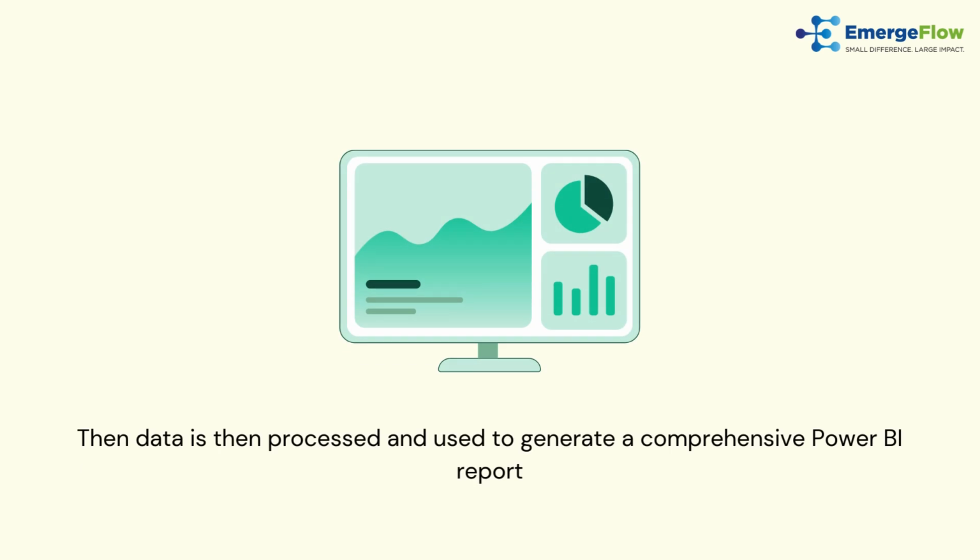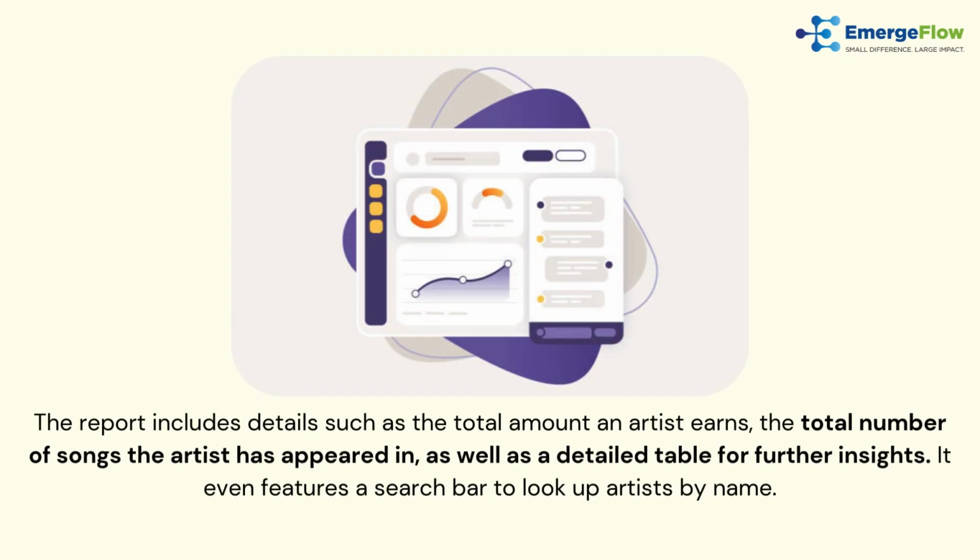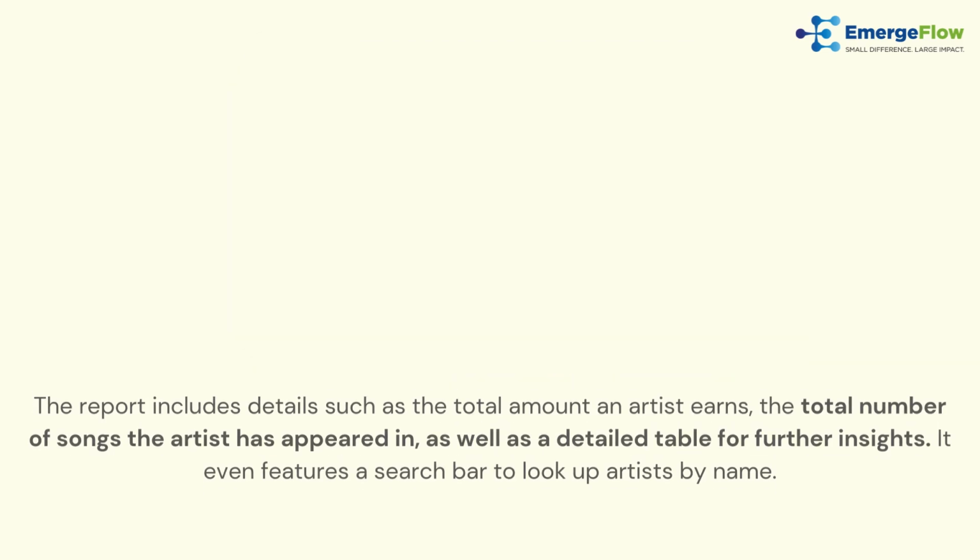This data is then processed and used to generate a comprehensive Power BI report. The report includes details such as the total amount an artist earns, the total number of songs the artist has appeared in, as well as a detailed table for further insights. It even features a search bar to look up artists by name.